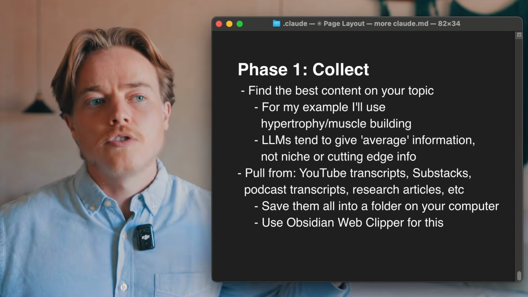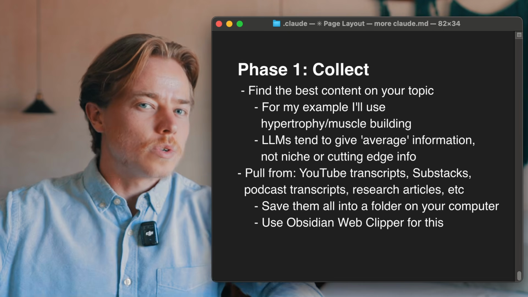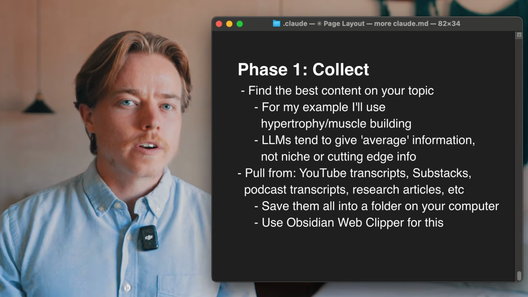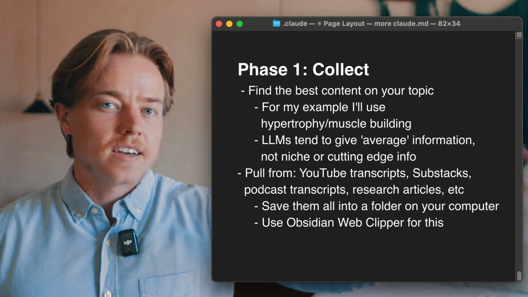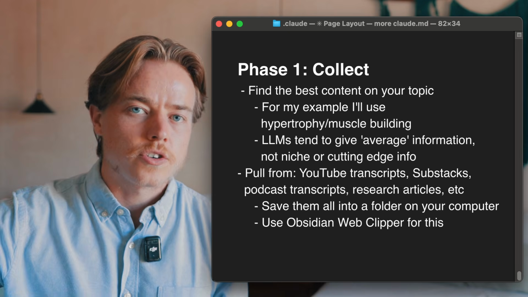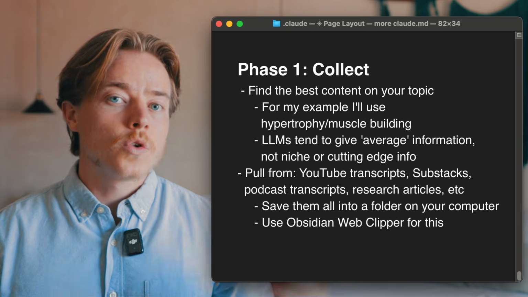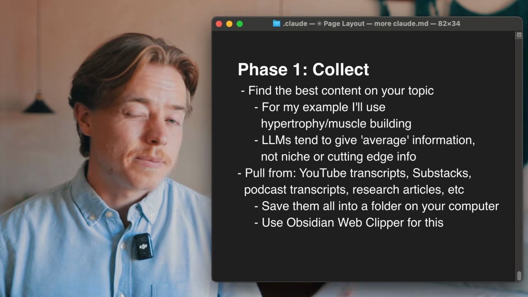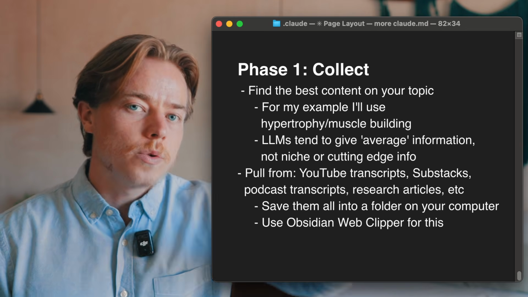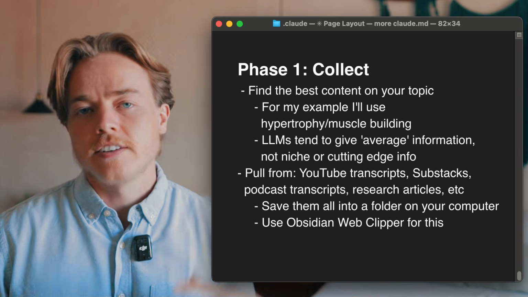And the thing is, LLMs know a lot of information, but it's sort of an aggregate of what is generally agreed upon. And so if you want cutting edge research or more niche information, it's harder to get that from an LLM. So you find the best content on the topic that you're interested in. You can pull from YouTube transcripts, Substacks, podcast transcripts, research summaries, and then you save them all into a folder on your computer. The tool that they use for this, and I will also be using, is the Obsidian web clipper, which makes it really easy to save any of this information into a file on your computer. So these are your raw ingredients. You're not organizing anything yet, just collecting.